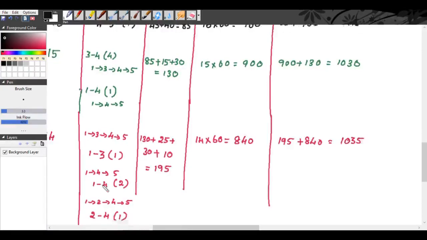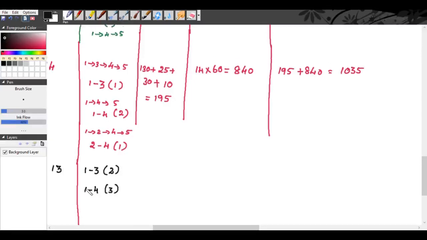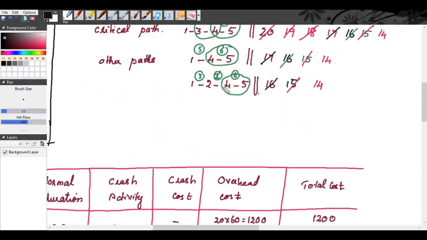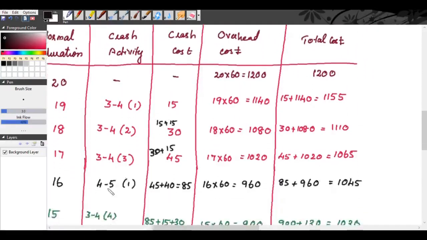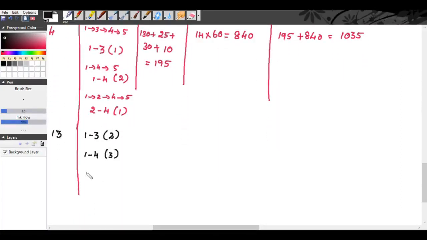So 1, 4, already it has been crashed for 2 days. We are crashing for one more day. So 1, 4, we are crashing for the third day. Then from here, 2, 4. So 2, 4, we are crashing for the second day. Okay.